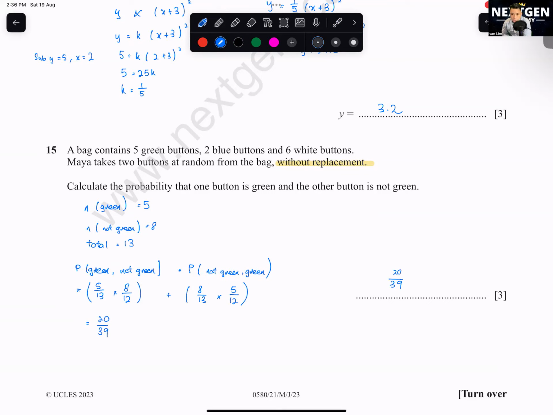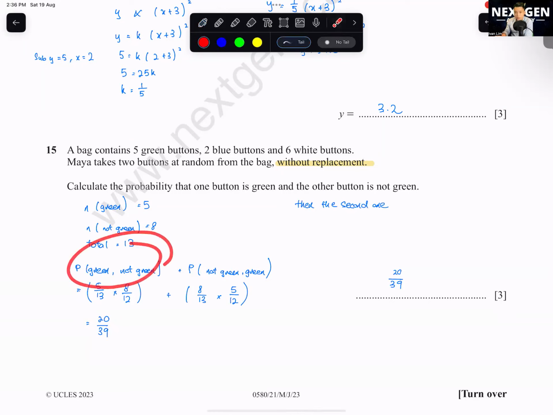Sebastian asks, if the question says green and then not green, does that mean green first? Because of the word then, or is there no difference? If there is the word then, the second one comes after, and you only consider this one. This one they never say, they just say and the other.